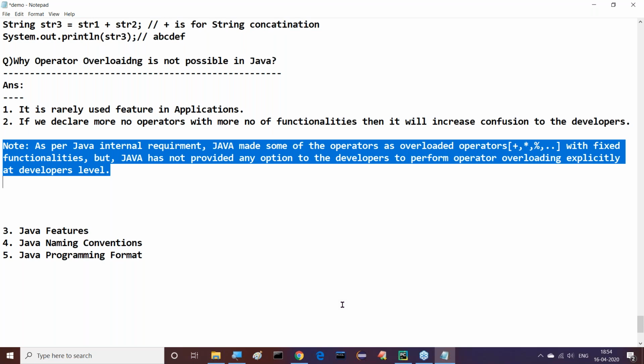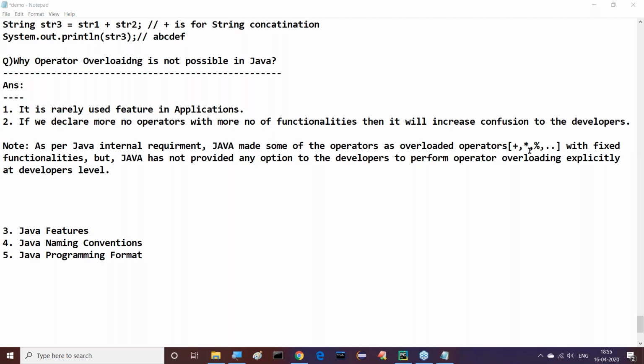But internally, Java has declared some of the operators as overloaded operators as per its internal requirement. So because of that, we can understand clearly, operator overloading is not possible in Java at a developer level, but internally at a JVM level, Java has some overloaded operators. That is the internal functionality point of view. But explicitly, Java has not given any flexibility to perform operator overloading. All of you are getting clarity or not? This is the total awareness on operator overloading. Good.